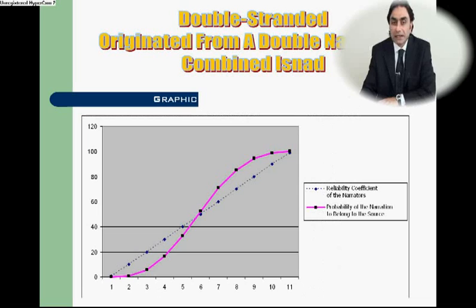As can be clearly seen, the curve indicating the probability that the narration belongs to the source to which it is attributed extends below the straight line indicating the reliability coefficient of narrators on the first half of the straight line, whereas it extends above that straight line in a symmetrical manner on the second half.